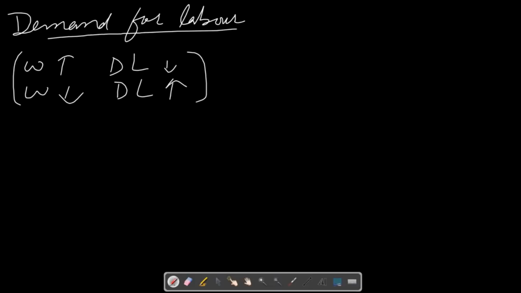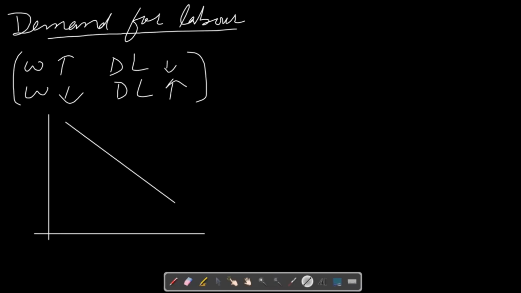If we draw demand for labor, then the demand for labor curve will look like this. We have quantity of labor on the X-axis, and we have wage rate on the Y-axis. Demand for labor will look like this, negatively sloped. This is the demand for labor curve.